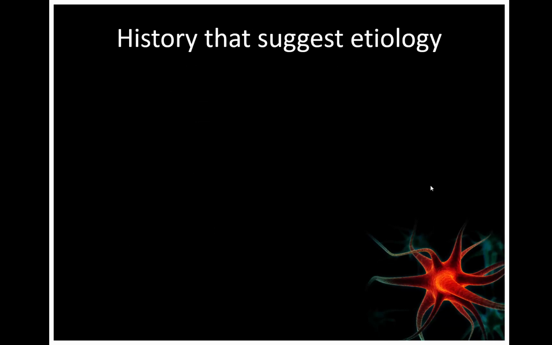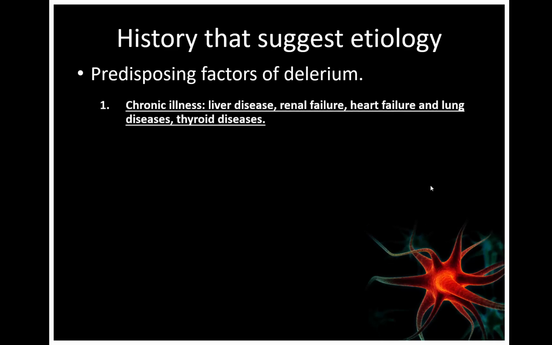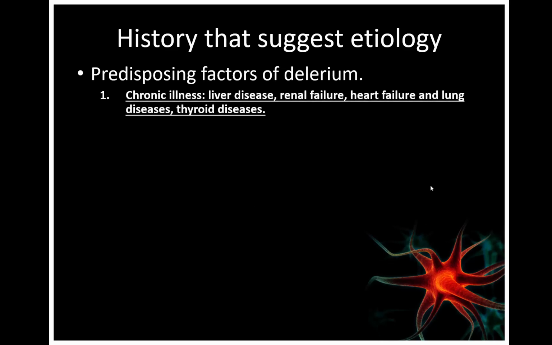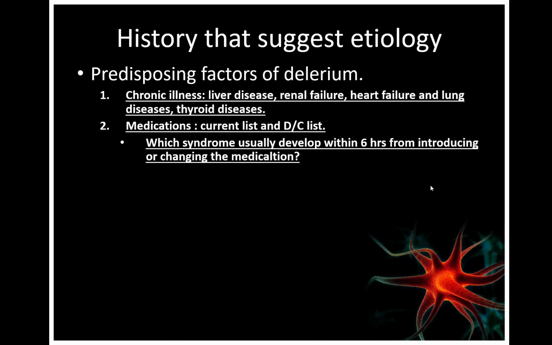So the history usually suggests the etiology. So you need to ask about predisposing factors of delirium, such as chronic illness like liver disease, renal failure, heart failure, lung disease, and thyroid diseases. Medication, like current medication list, or if some medication was introduced or discontinued recently. And here is the question: which syndrome usually develops within 6 hours from introducing or changing the medication? The answer is serotonin syndrome. Usually if you add another SSRI or antihistamine, they might trigger confusion within 6 hours.